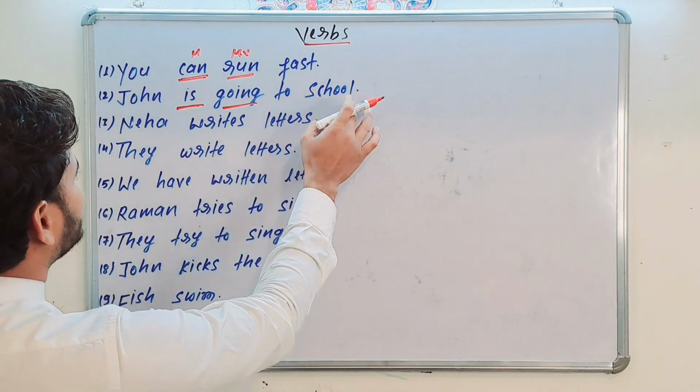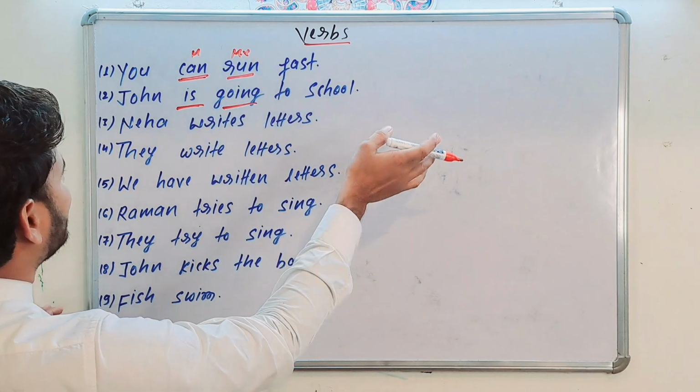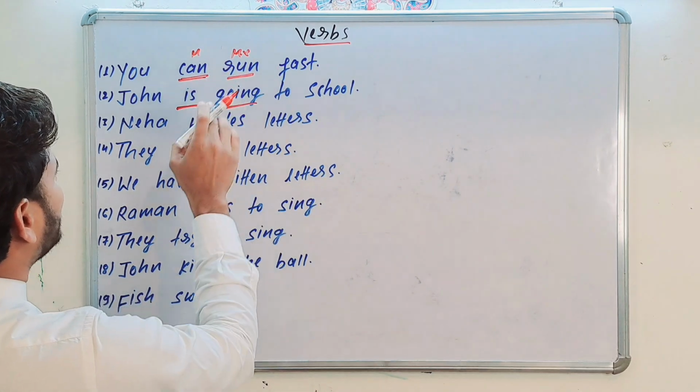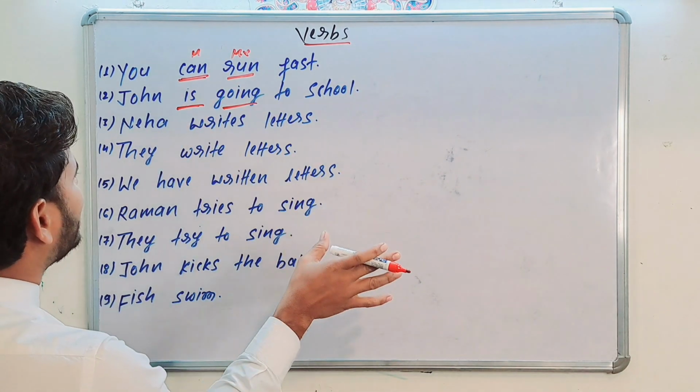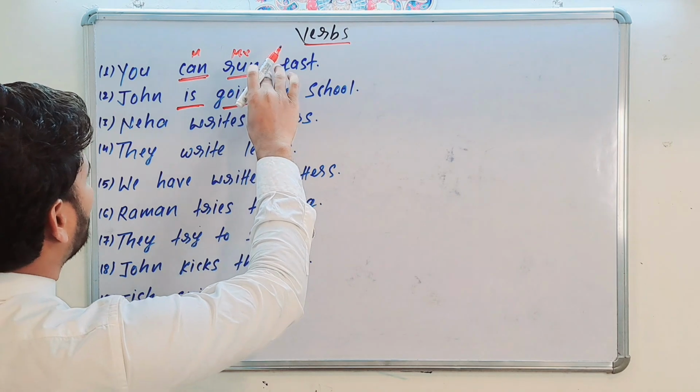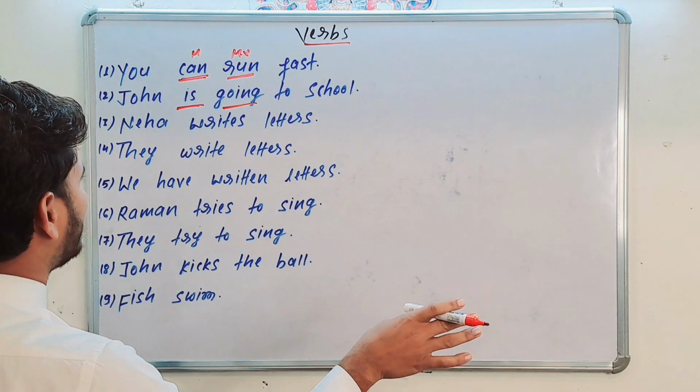John is going to school. You can run fast. Can is a modal, is is a primary auxiliary verb, and run and going are both main verbs.